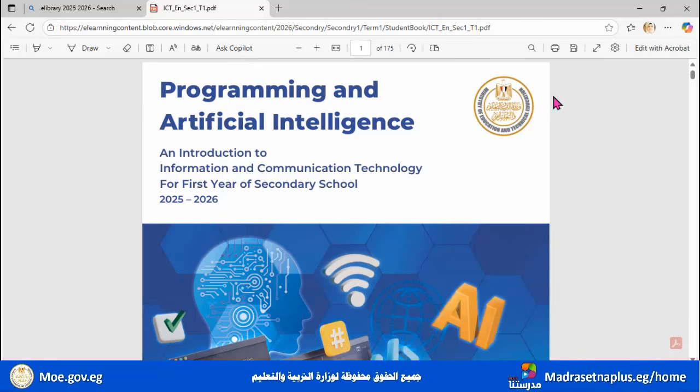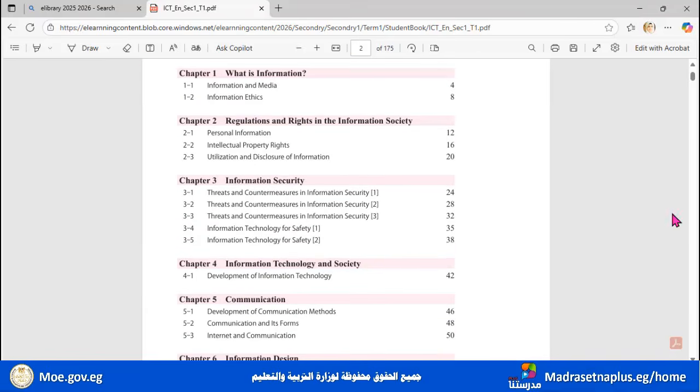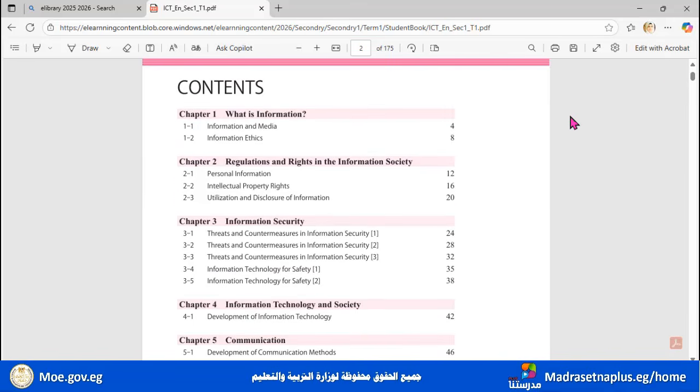On Google, you're going to find a downloadable link or an icon here for download. So click it to download the book to your computer or your mobile phone. Okay, let's go down to see your book and how the activities match the objective of the book. Okay, this is the content of the things that you are going to study.